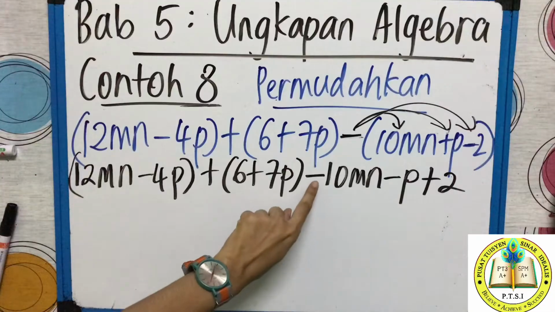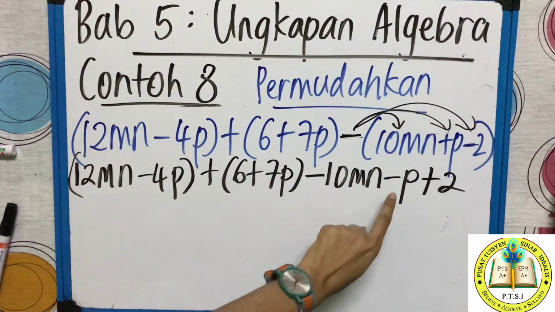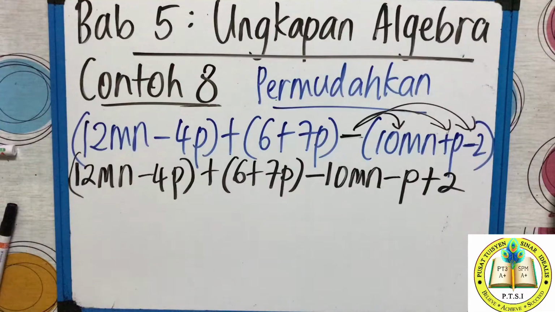So negative times 10mn, negative 10mn. Negative times positive p, negative p. And negative times negative 2, positive 2. Remember you learned in the integer number nisbat chapter, negative, negative, positive. Yes or no? So follow that.